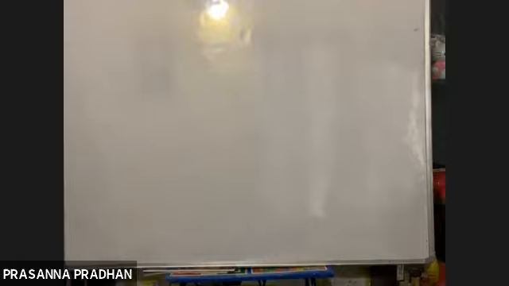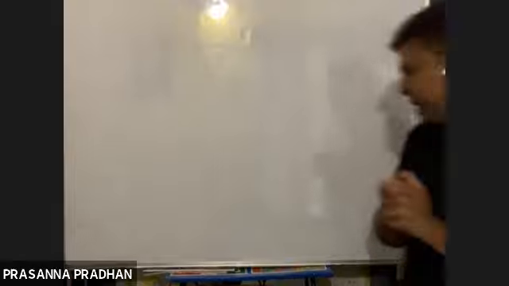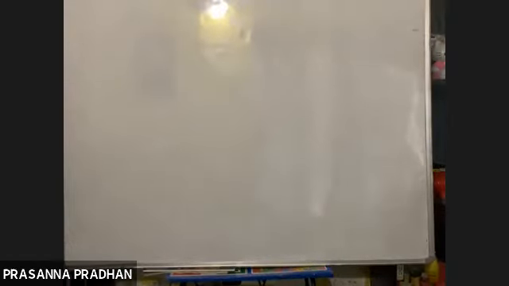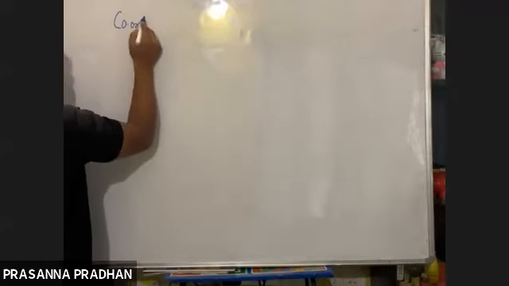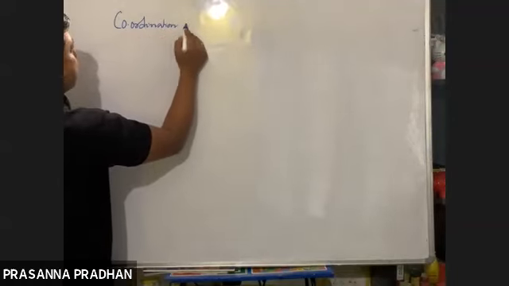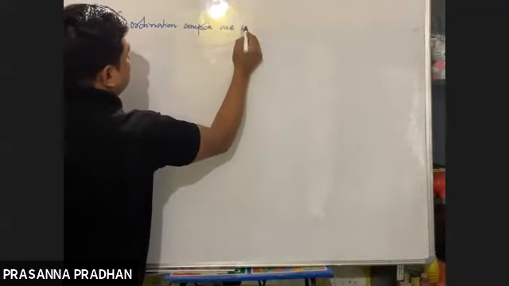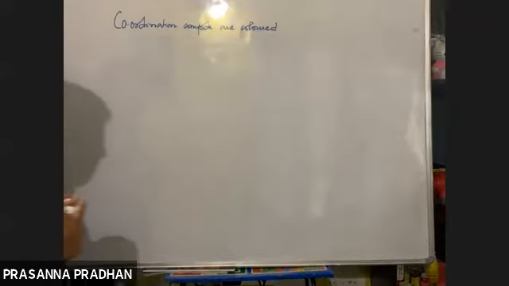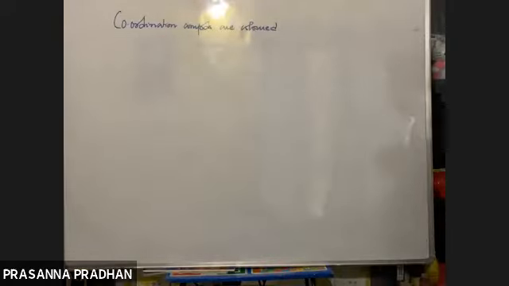Okay. Now, what is the concept of color? We see that most of the coordination compounds are colored. Okay, so what is the concept of color out here? When do we observe color?